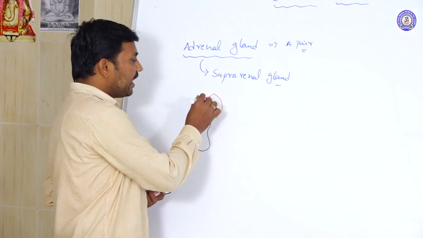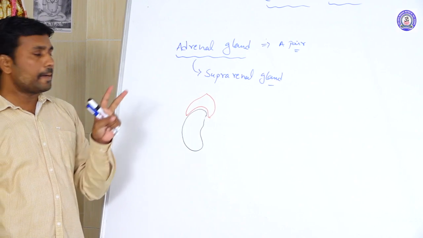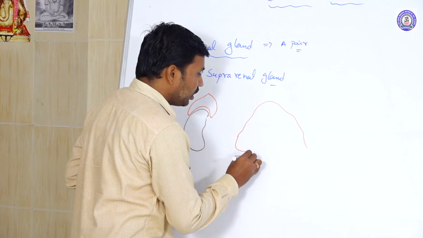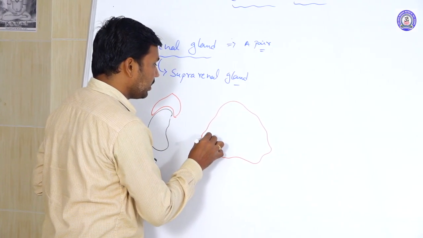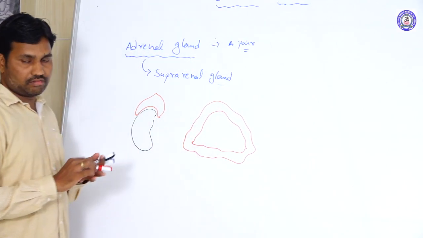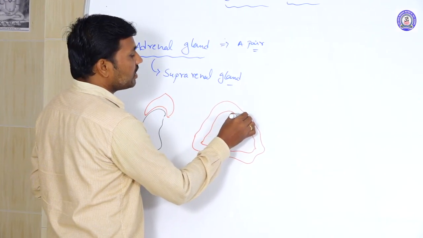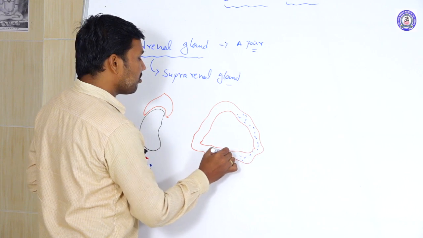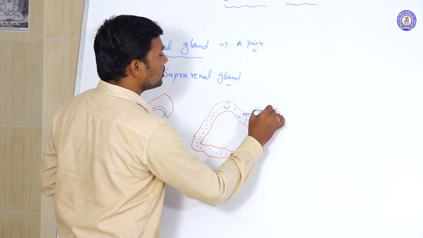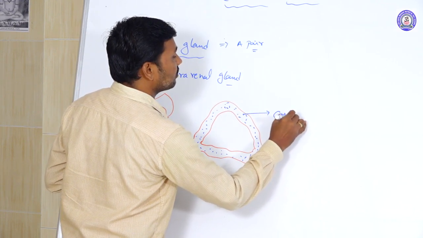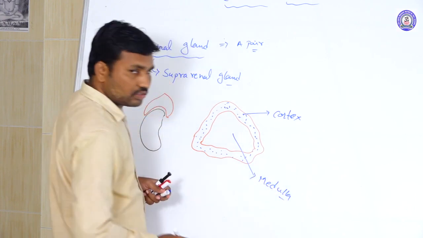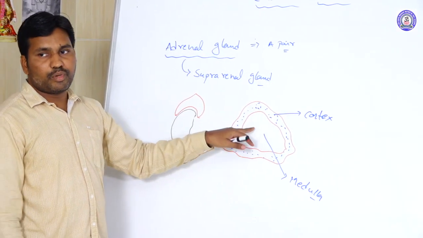Now, the adrenal gland has two specific regions: the peripheral region and the central region. The peripheral or lateral region is called the cortex, and the central region is called the medulla. So the cortex region and the medulla region.